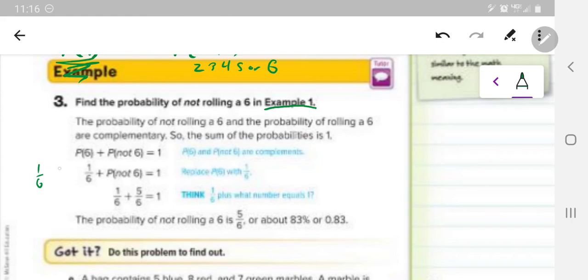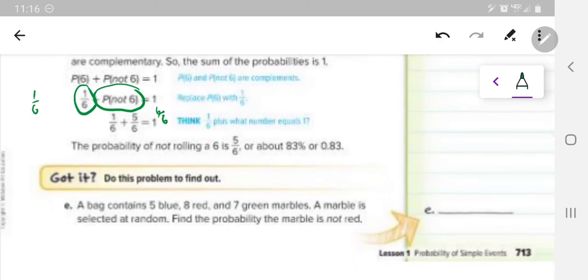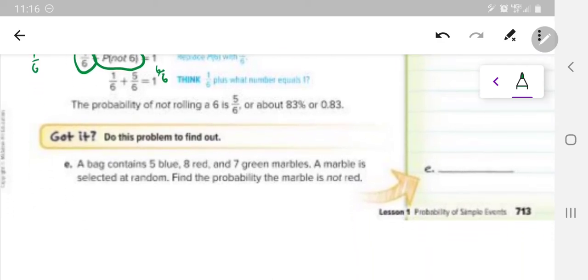What's the complement? Well, that'd be 5/6. So if the probability is 1/6, then it has to add up to get to 1. So what would add to 1/6 to get 1? Well, 5/6 would, because that equals 6/6, which gives you the 1 whole. Okay, so that's talking about the complement.